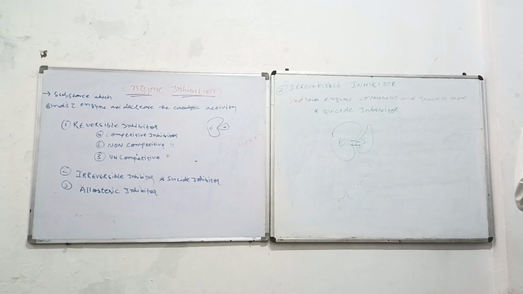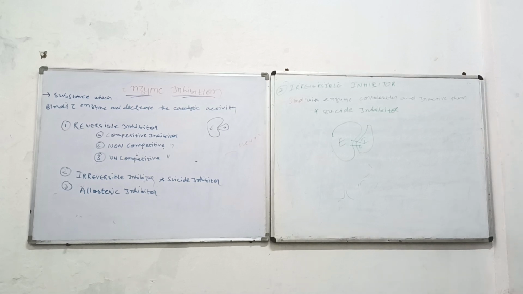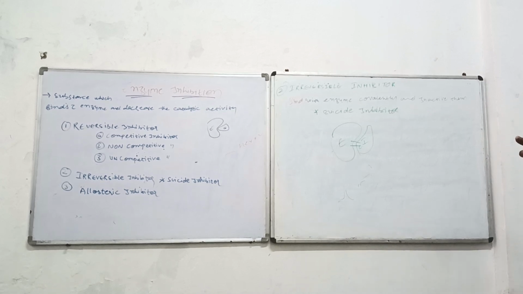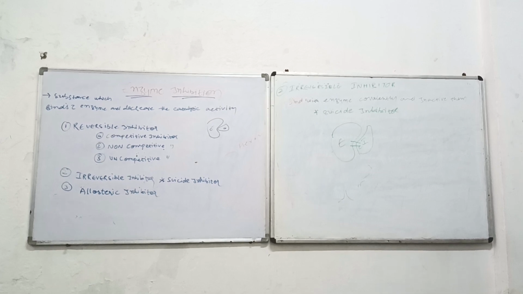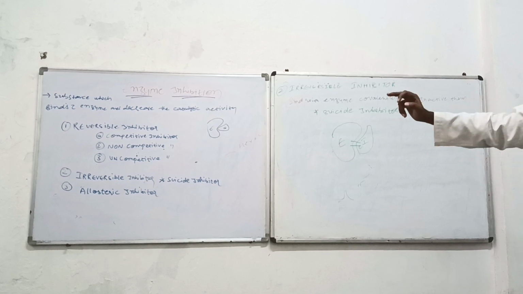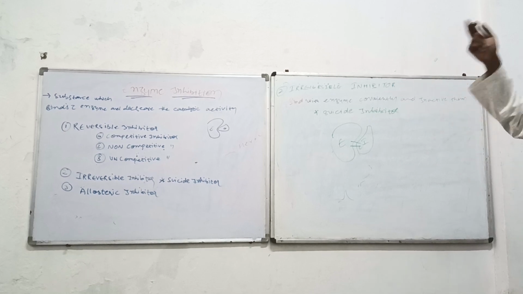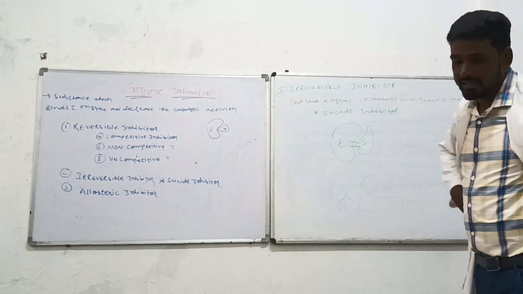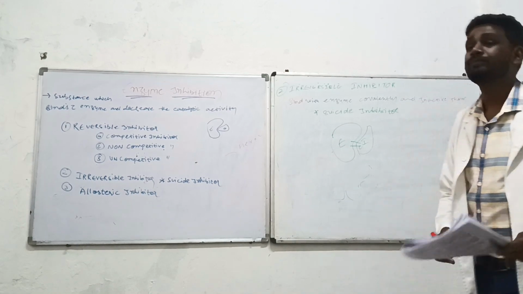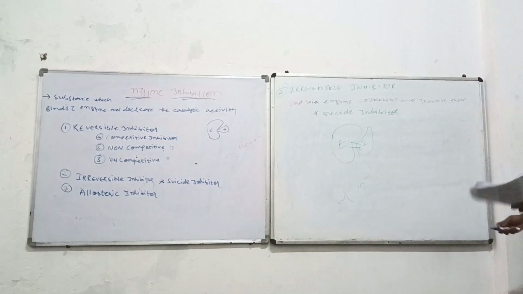Okay. So suicide inhibition, these are called suicide inhibitors. It has bound. It should be temporary, but due to the enzymatic activity, it has bound irreversibly. So if a competitive inhibitor, which is in the reversible category, turns into an irreversible inhibitor, that will be called a suicide inhibitor.